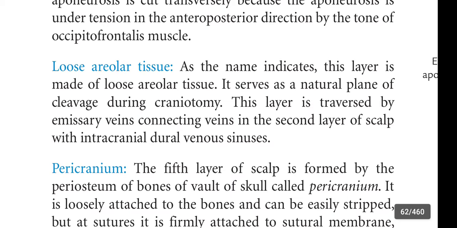It serves as a natural plane of cleavage during craniotomy. This layer is traversed by emissary veins, connecting veins in the second layer of scalp with intracranial dural venous sinuses.